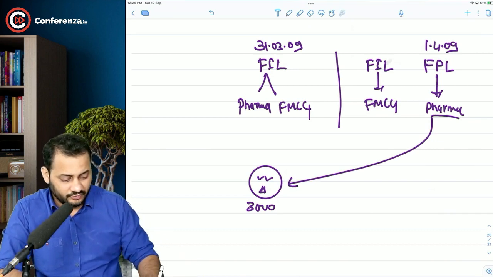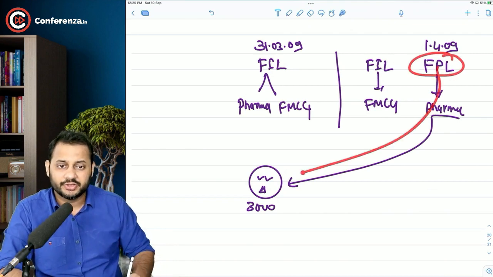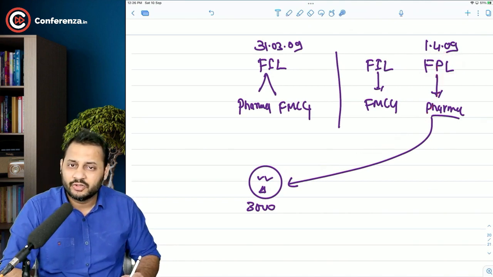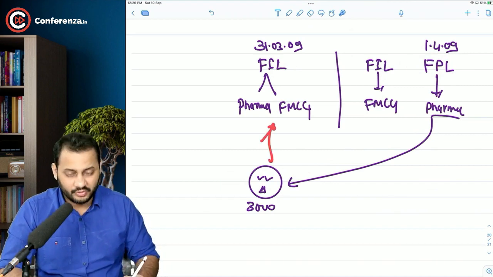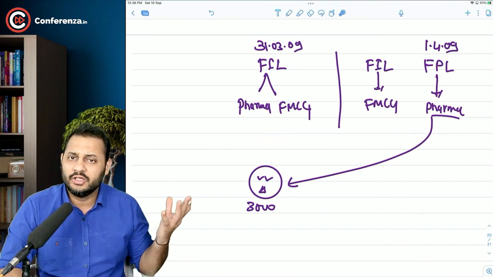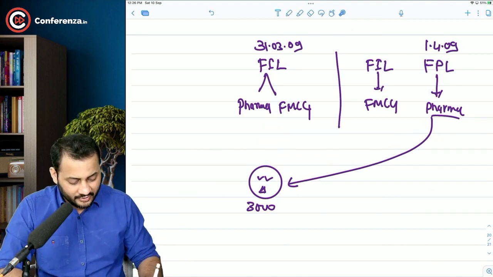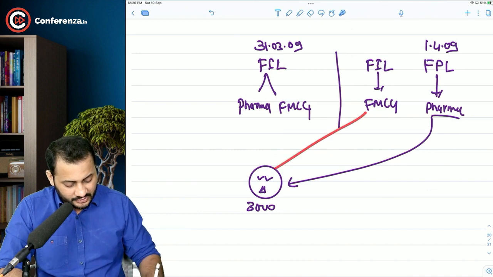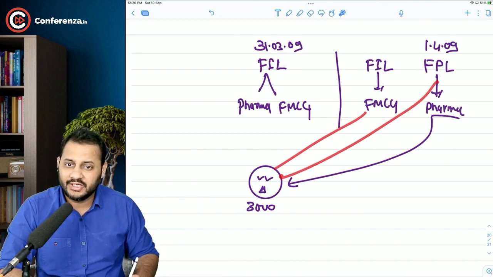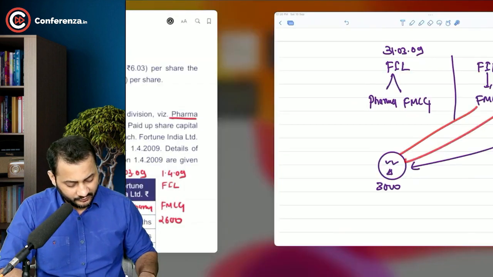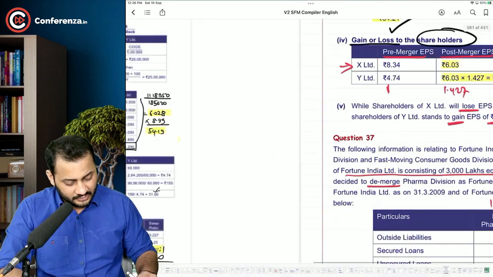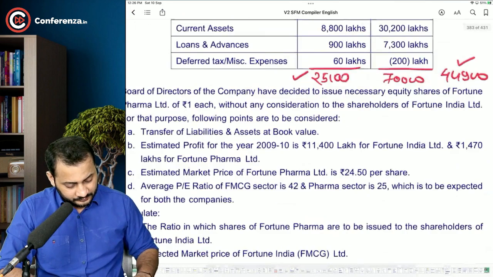Fortune Pharma Limited shares will also be issued to these shareholders only, because they are the only owners before demerger. So after demerger, they will be holding shares in two companies, Fortune India Limited, which is 3000, and Fortune Pharma Limited as well. Free of cost the shares will be given to them because it's their own company.